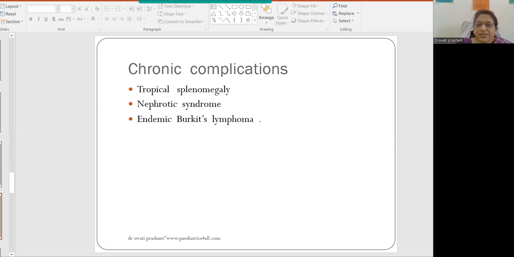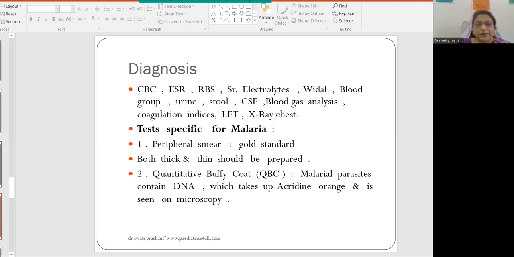Chronic complications in cases of malaria are tropical splenomegaly, a big massive spleen with anemia, stunted growth, failure to thrive, and pancytopenia because of this huge spleen. This is classical for tropical splenomegaly, and the most common cause of a big spleen is chronic malaria. The other chronic complication, a rare one, is nephrotic syndrome, and very, very rare is endemic Burkitt's lymphoma. Apart from this, a history of gallstones is very common in cases of chronic malaria.